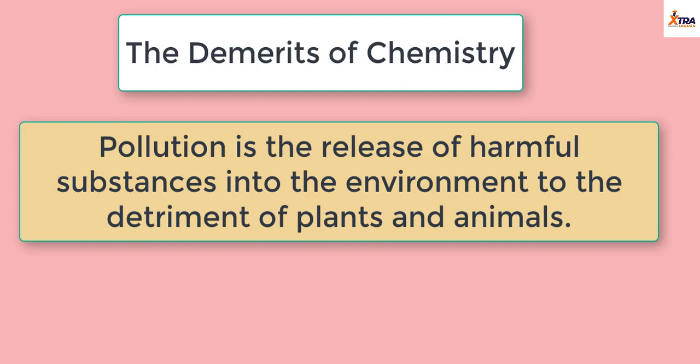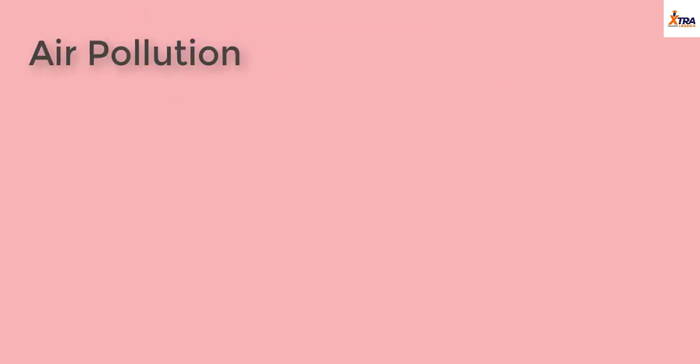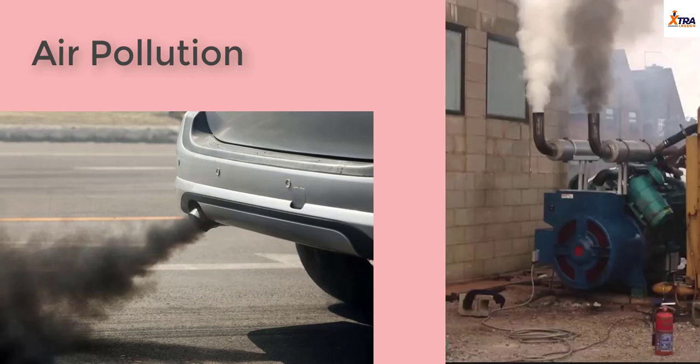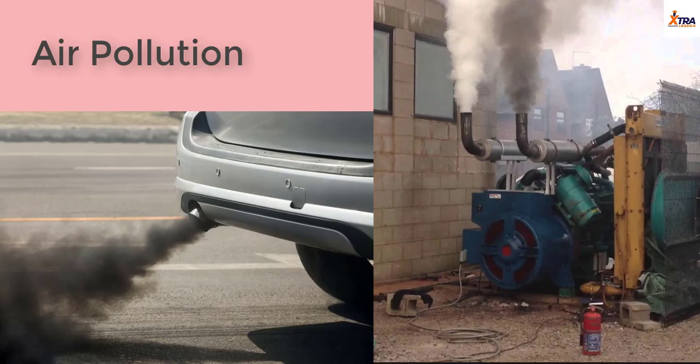Now, how has chemistry led to pollution in our environment? Number one, we have air pollution, which is caused by the application of chemistry. Exhaust from your car engine, combustion engines, exhaust from your generators, exhaust from any combustion engine, all right, serves as a pollutant to the environment.